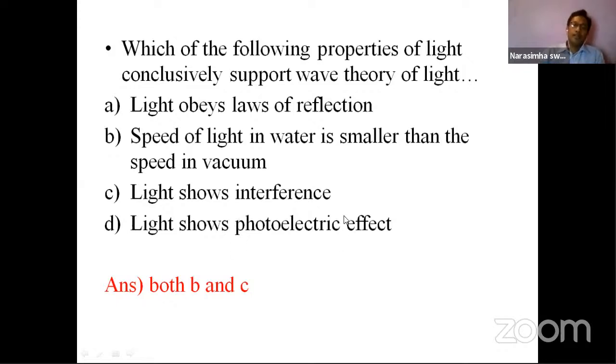Whenever there is energy, there is a particle, and a particle has some mass and some energy. So when the particle collides with the metallic surface, which is again made of particles and ions, the photon collides with the metallic particles and they release energy in the form of electrons.